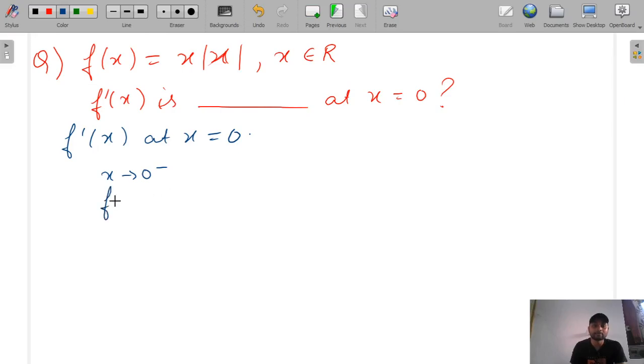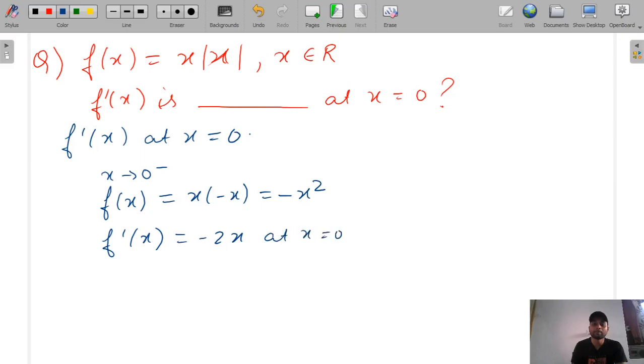So f(x) is equal to x into minus x, that is minus x squared, and f'(x) will be minus 2x, and at x equal to 0, f'(0 minus) is equal to 0, because minus 2 into 0 is 0.